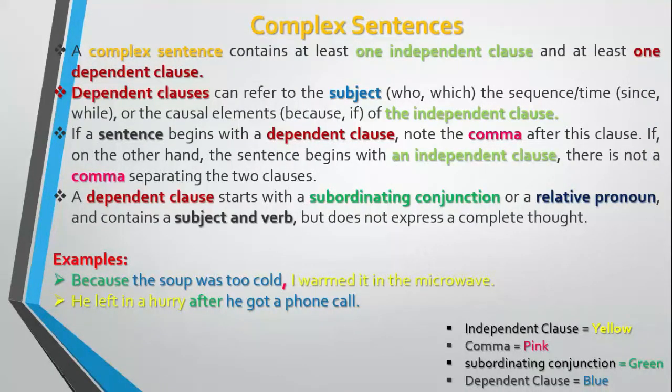He left in a hurry is an independent clause, whereas after is a subordinating conjunction which is separating these two clauses, as he got a phone call is a dependent clause in this sentence. Do you know the man who is talking to Mary? Here is the same structure we find. First clause, do you know the man, is an independent clause. Next comes who, that is a subordinating conjunction. And the second clause, that is dependent clause, is talking to Mary.